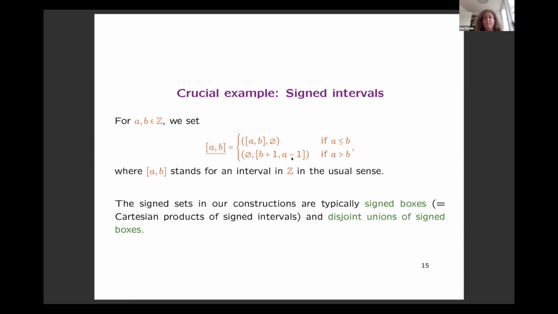So why are they important for us? In our construction, we will often have Cartesian products of signed intervals, so signed boxes, and disjoint unions of such signed boxes.